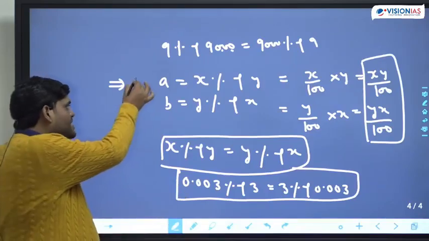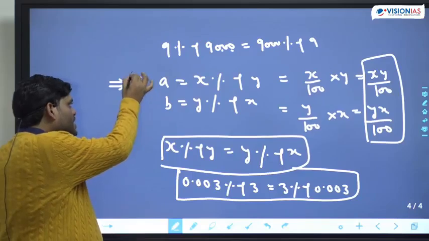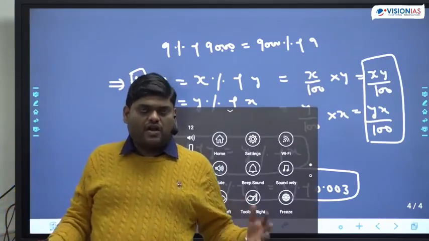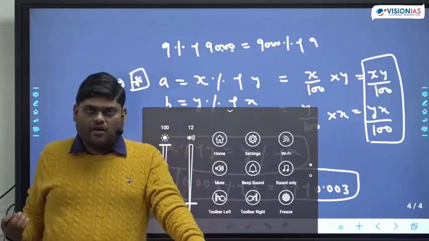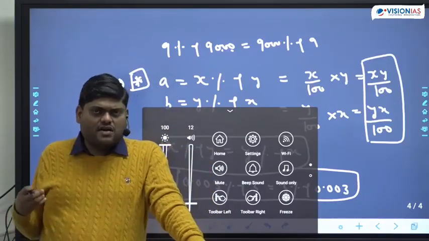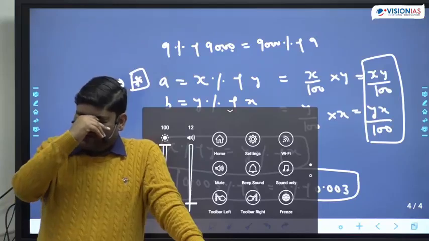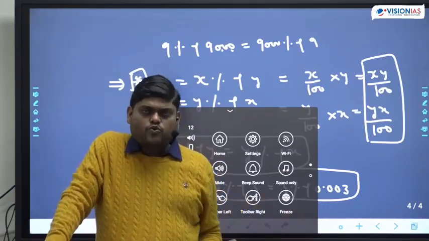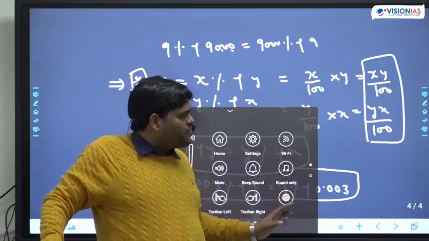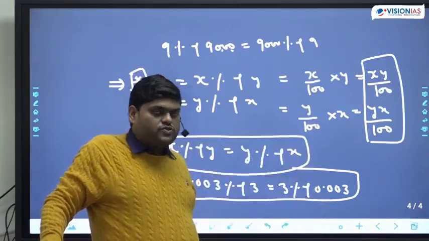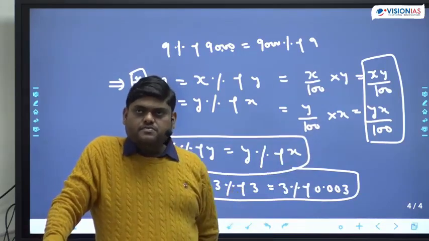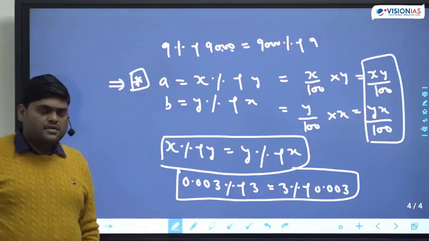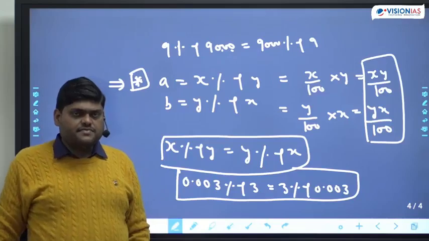Now you can mark this concept. They can ask this in the examination, because UPSC is more concerned about your conceptual knowledge rather than calculation. Sometimes they have asked once in a while, I think in the 2017 or 2018 paper, they gave some calculation-based questions, but that was hardly 2-3 questions, not more than that. Apart from that, they will ask this kind of question in the examination. Hope this is making sense.